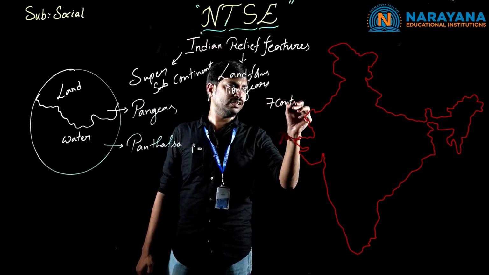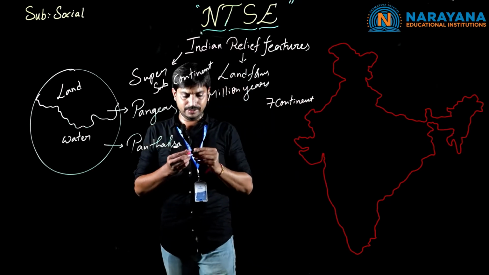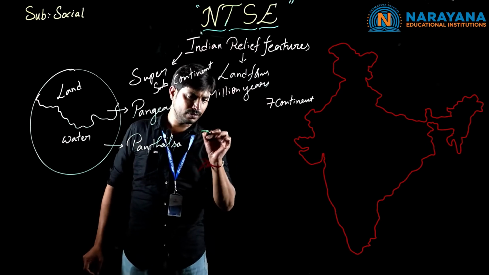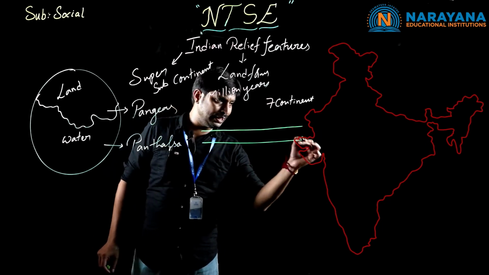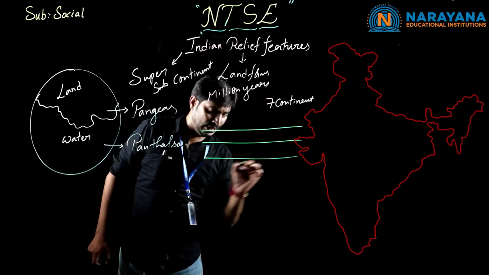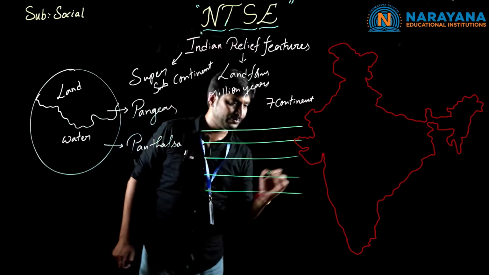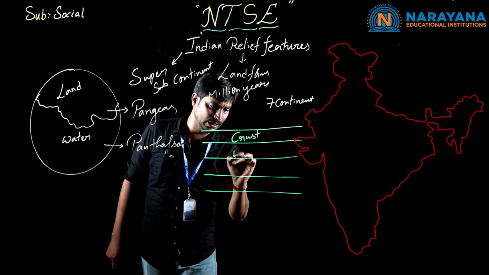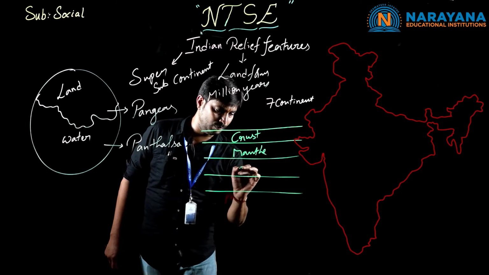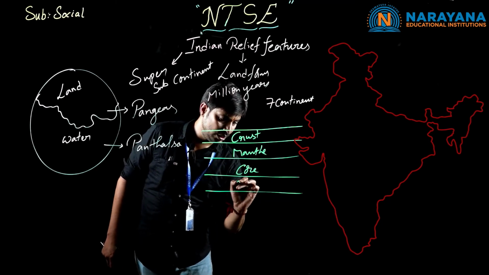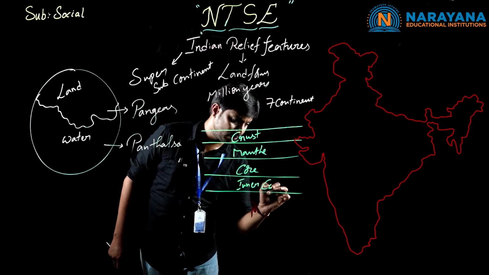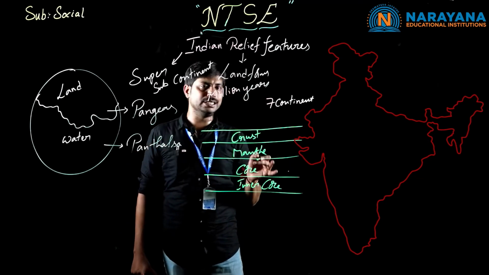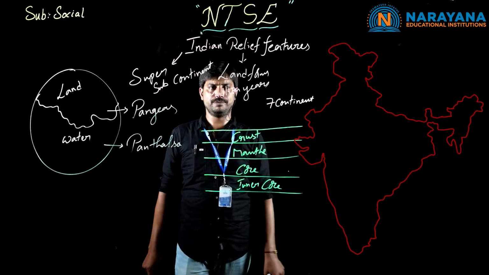What are the reasons for the separation of the land? Let's have a glance by taking an example. As we all know, the earth is taken as 3 layers. The first one is the crust, the second one is the mantle, the third one is the core, and in the core we have the inner core. So when pressure is applied, as we know, high temperature exists in the interior part of the earth. Clear, children?